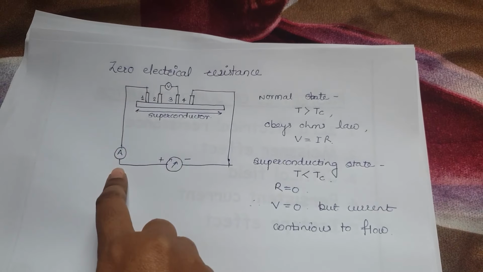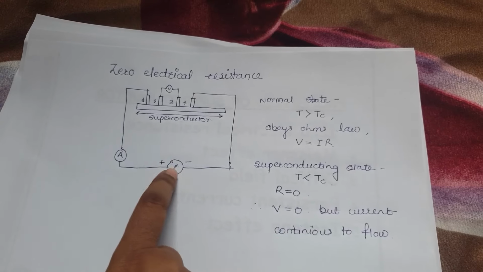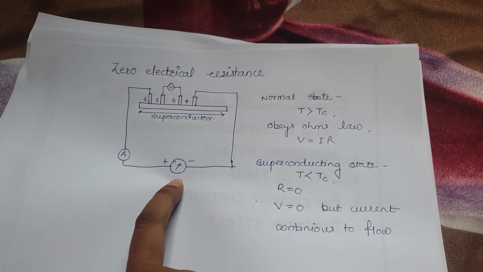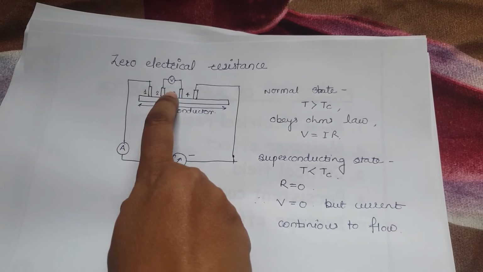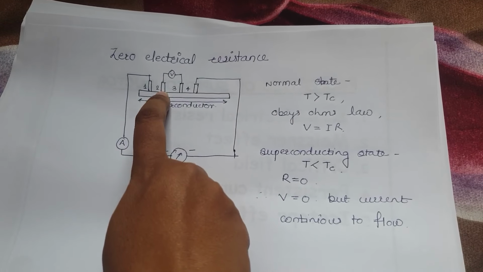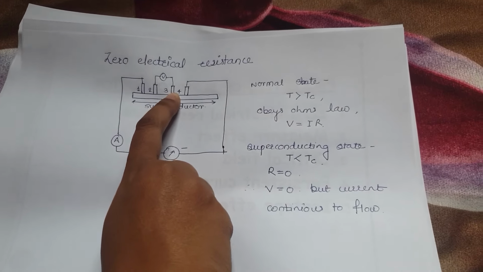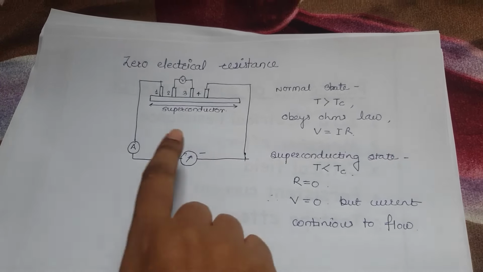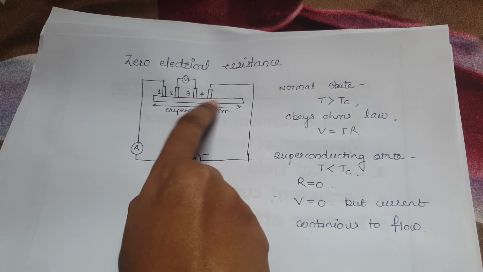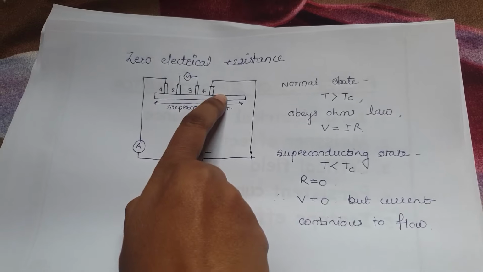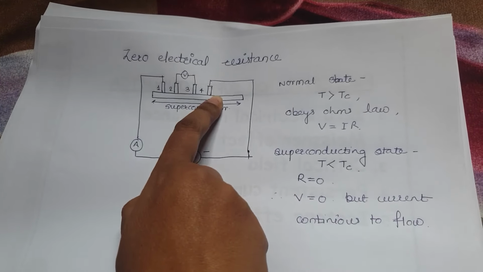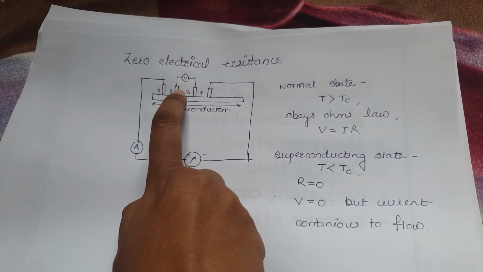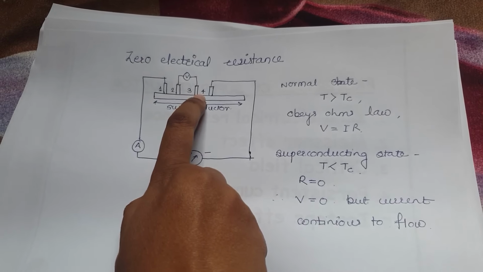So the ammeter is connected to probe 1 and probe 4 through this applied power, we can say applied voltage also, or electricity. And here we'll get voltage at probe 2 and probe 3. Okay, so that is the 4 probe method. We provide current to the superconductor through probes 1st and 4th, and the voltage developed across this superconductor we can find out at 2nd and 3rd.